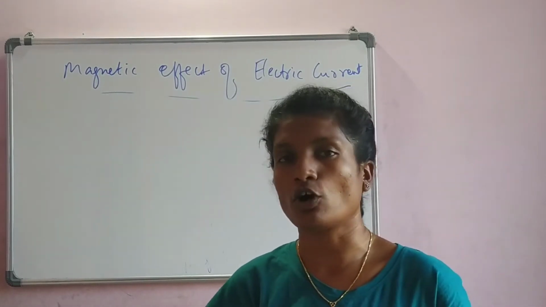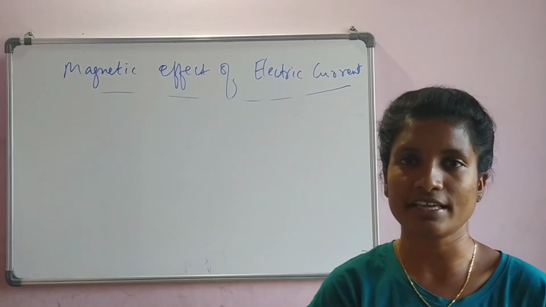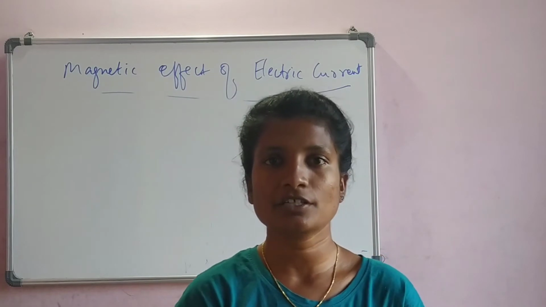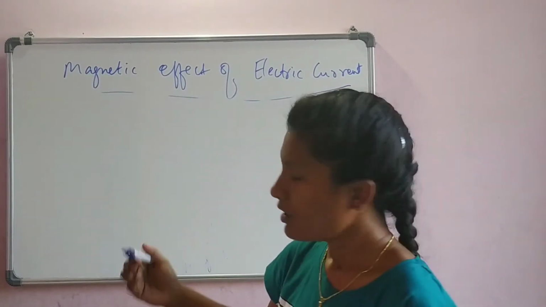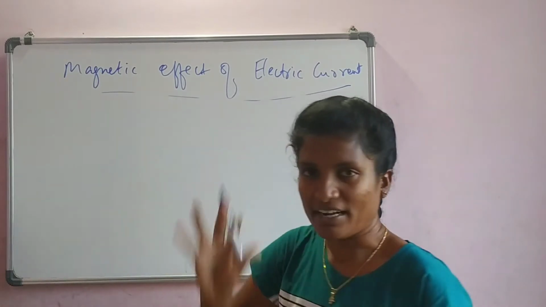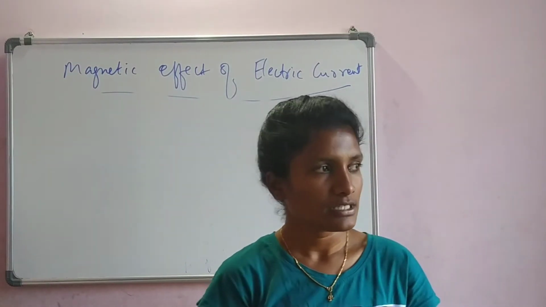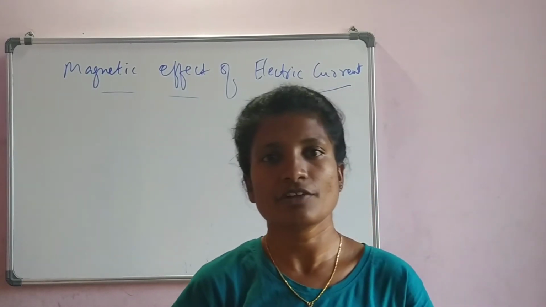If we didn't have a compass, we could not have noticed what was present around a current carrying conductor. So it is the compass which is helping us to determine the magnetic field. Now, using those same materials, we can change the strength of the magnetic field. See, let us say, suppose you have 5 fruits in front of you.